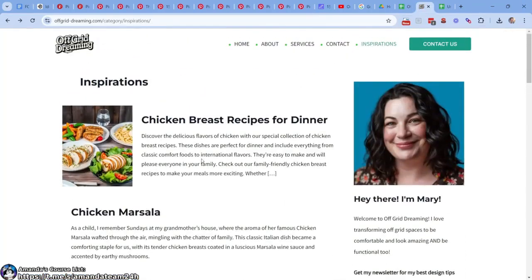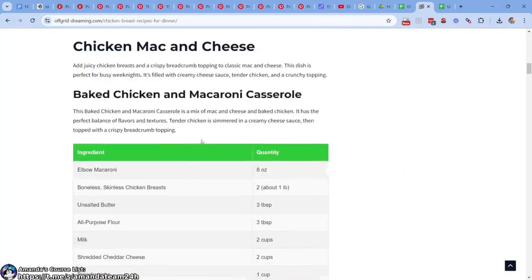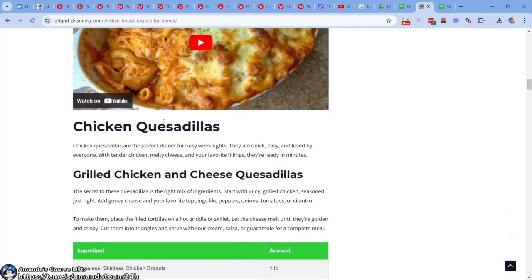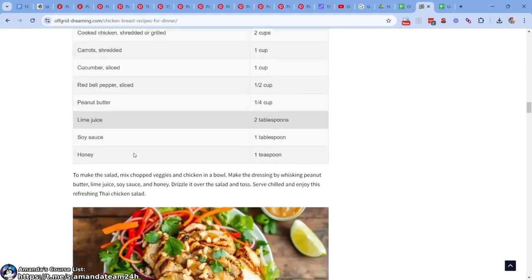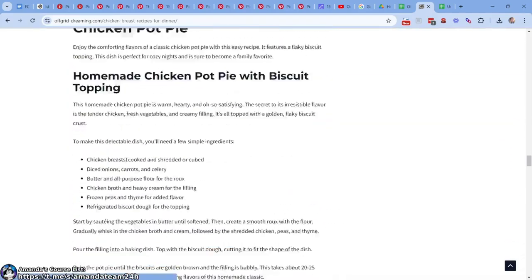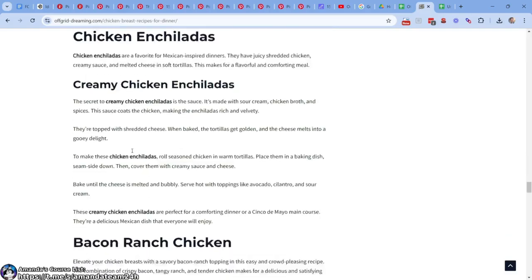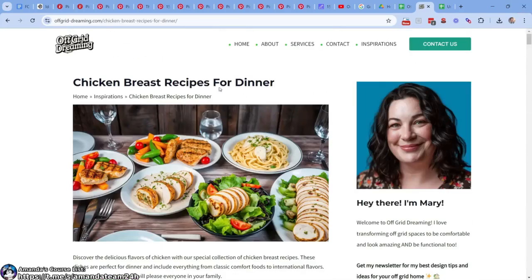Okay, it's done loading. It pushed it to the blog just like that. Chicken breast recipes for dinner. Looks great. I just went through it. It looks amazing, right? Look at this. All the H2s, chicken quesadillas. There you go. Thai chicken salad, right? We can easily optimize this roundup because we've already done the singular post. I'll show you how to do this. Very good. Everything we asked it to write on, it wrote on. I love it. Excellent.